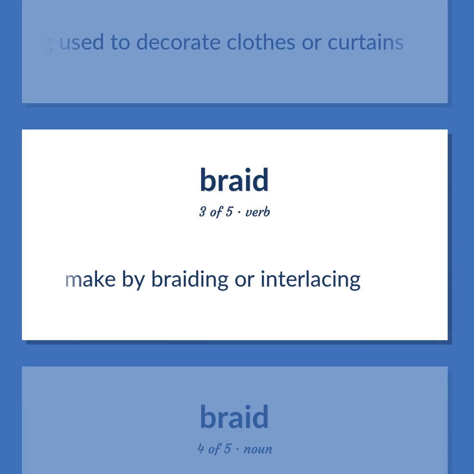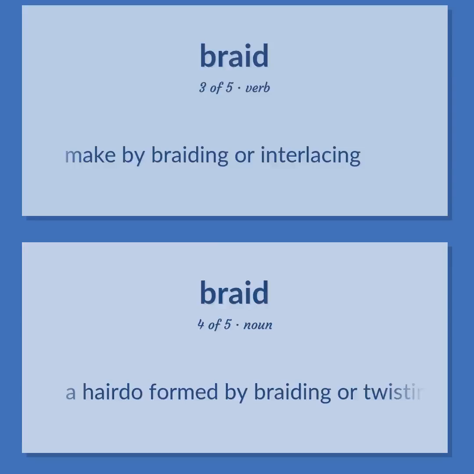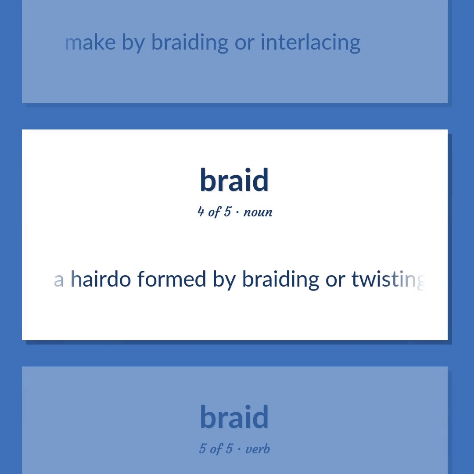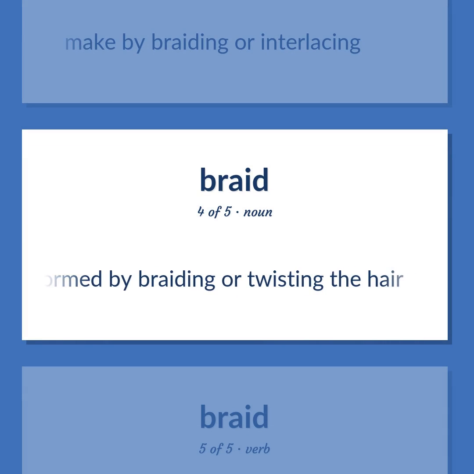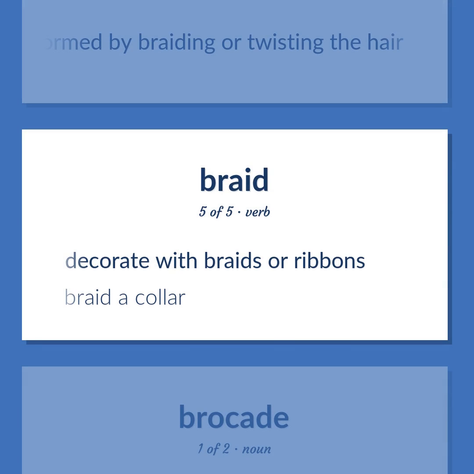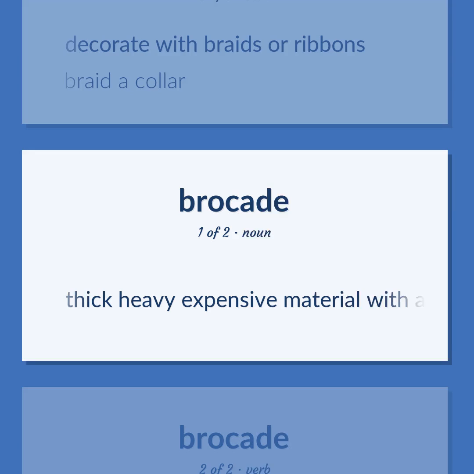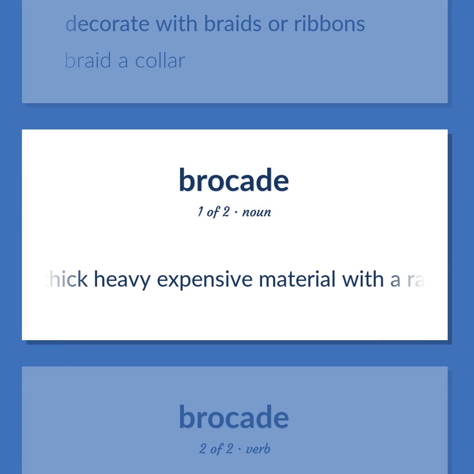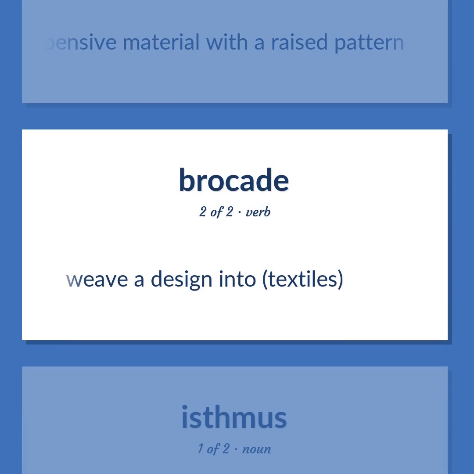Make by braiding or interlacing. A hairdo formed by braiding or twisting the hair. Decorate with braids or ribbons. Braid a collar. Thick, heavy, expensive material with a raised pattern. Weave a design into textiles.